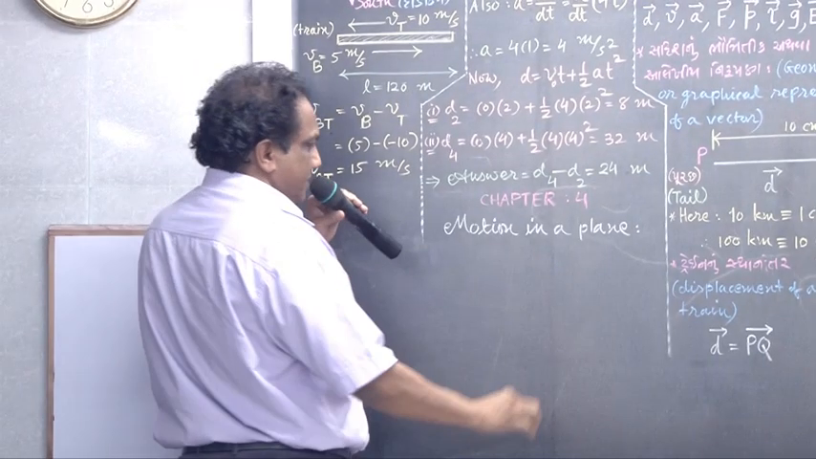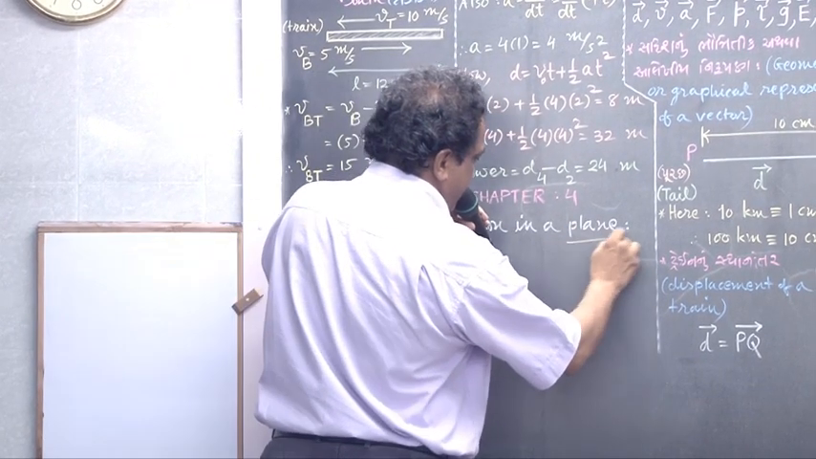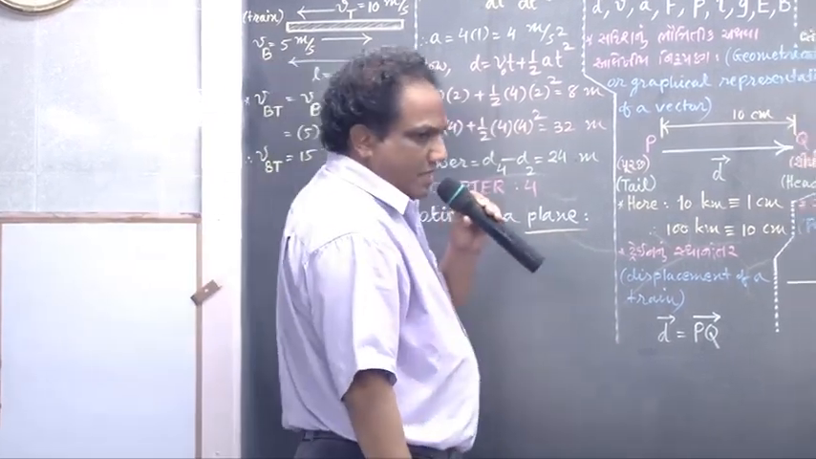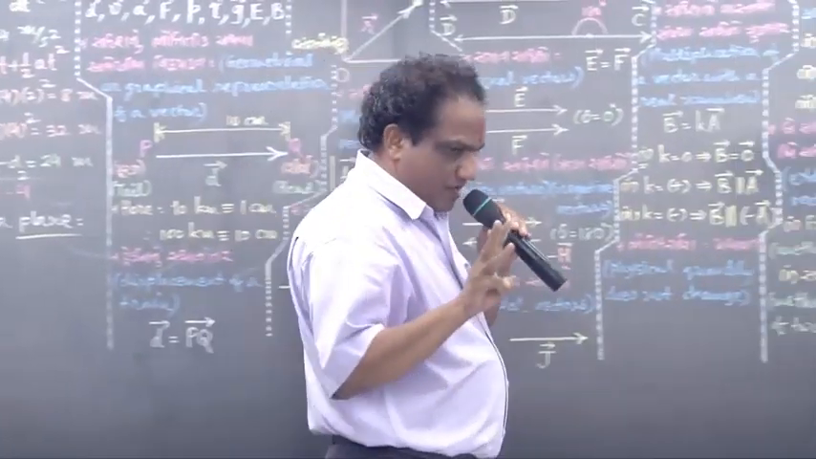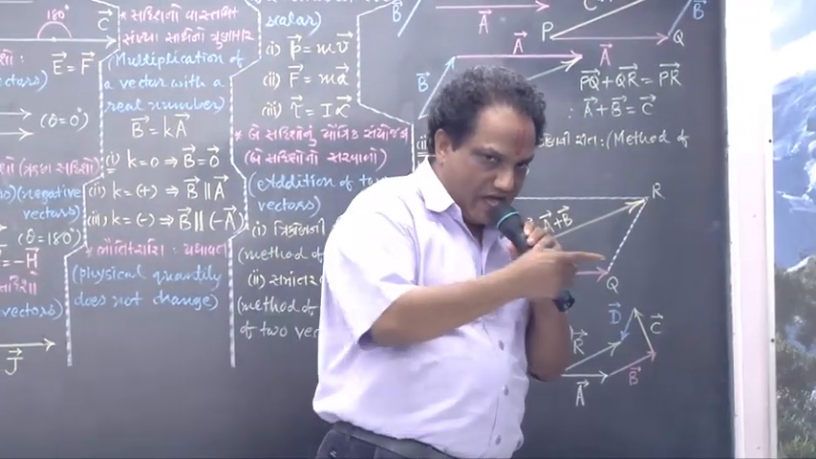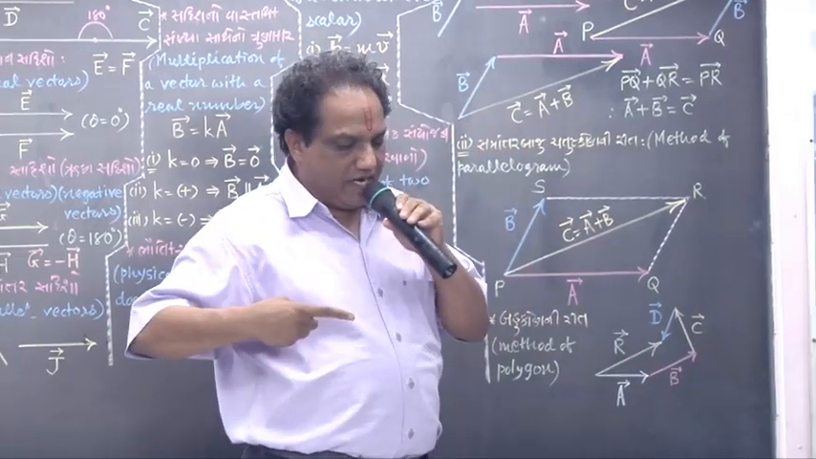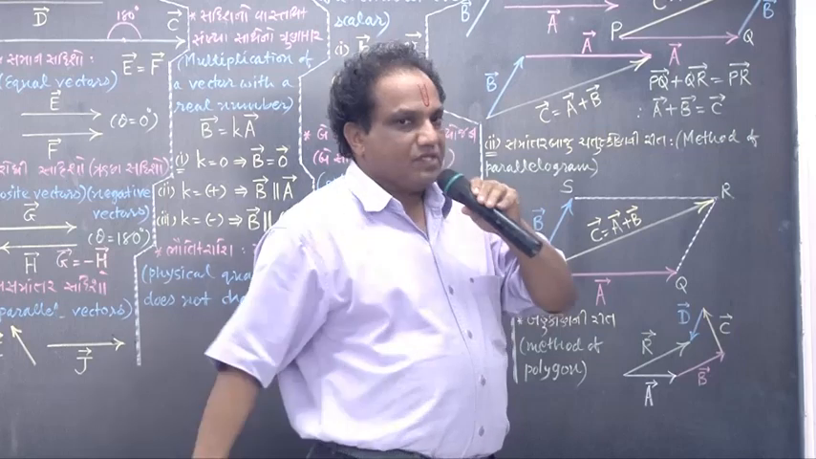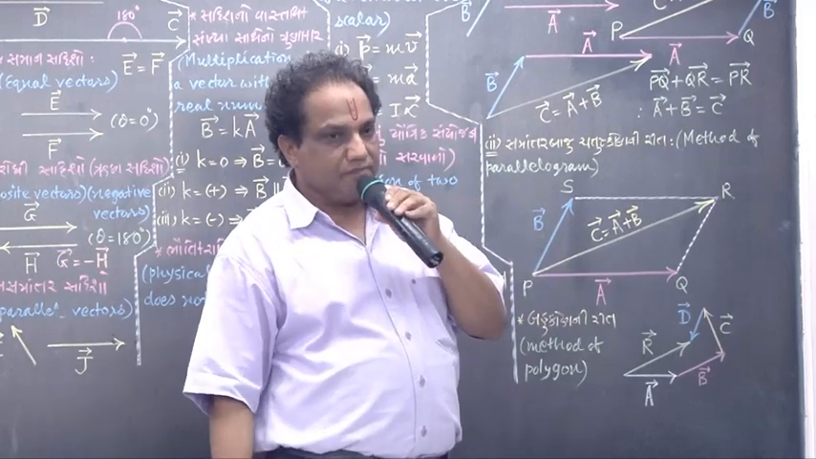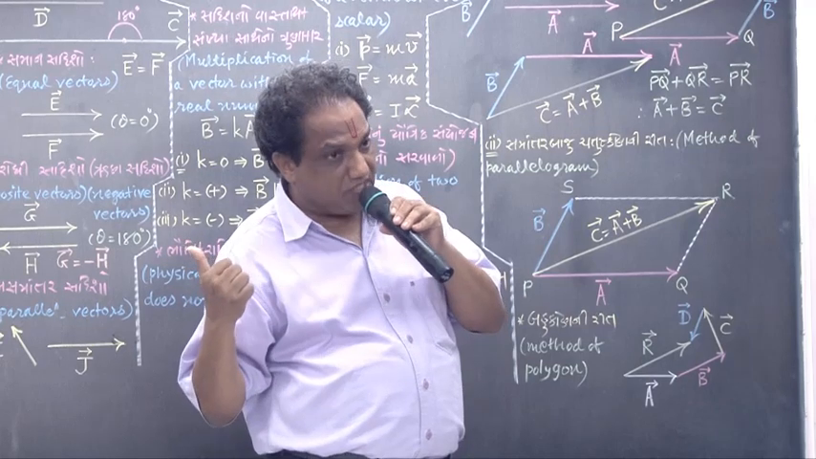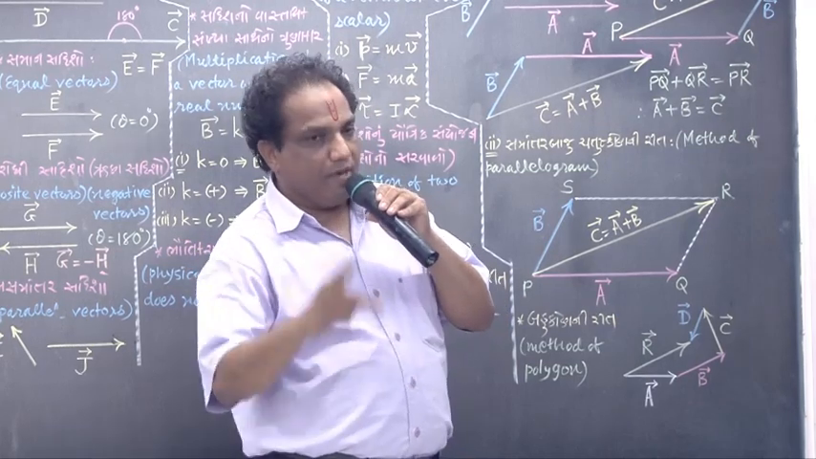See the title of the chapter, Motion in a Plane. The title of chapter number 3 was Motion along a straight line. Straight line means one-dimensional space. And here it is not one-dimensional space, it is two-dimensional space, because plane means what?